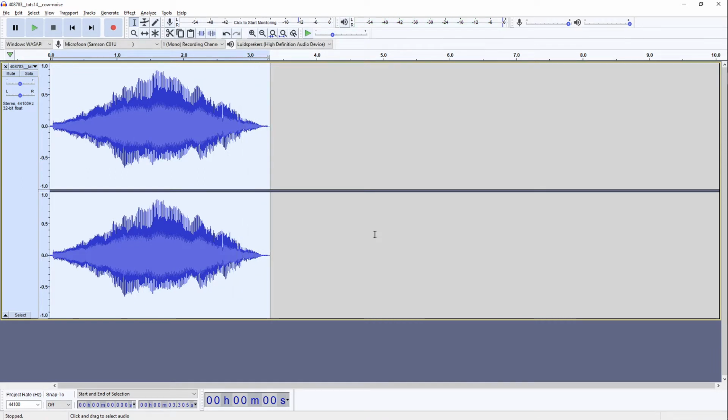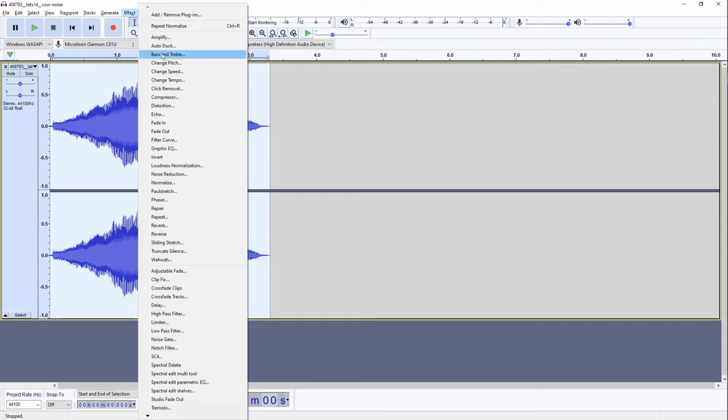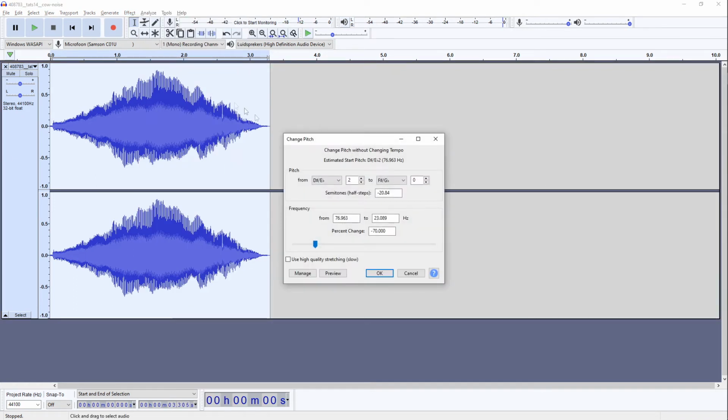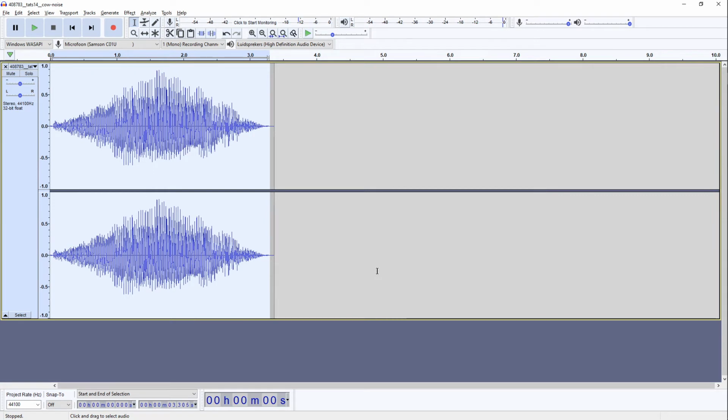So now it's time for some fun stuff. And we're going to start by applying some pitch shifting. To do that, we go to Effect and then find the option Change Pitch. And here I'm going to go minus 70% downward in pitch. So we click OK, and this is what that sounds like. So it sounds a bit more aggressive already, right?